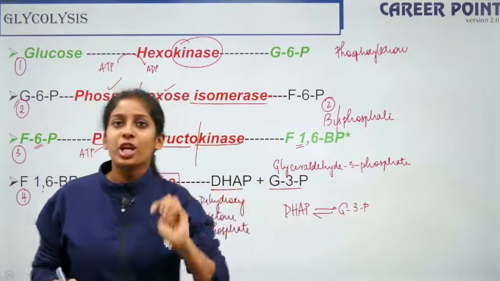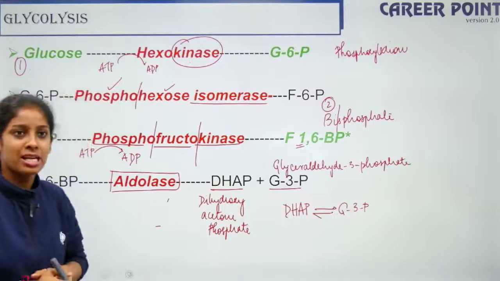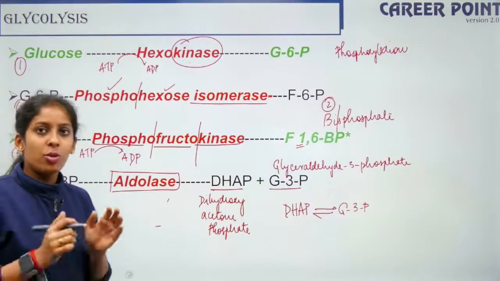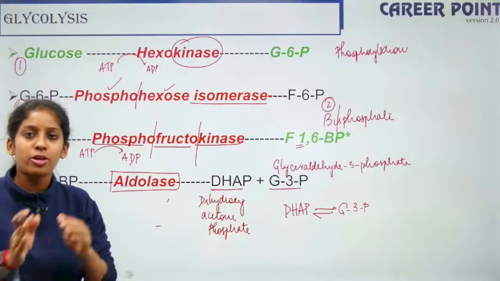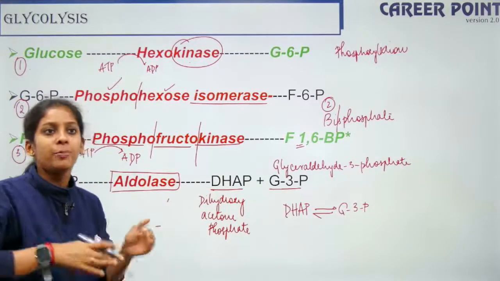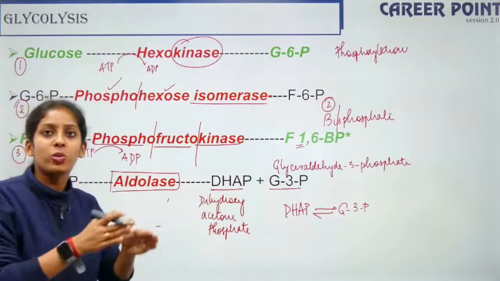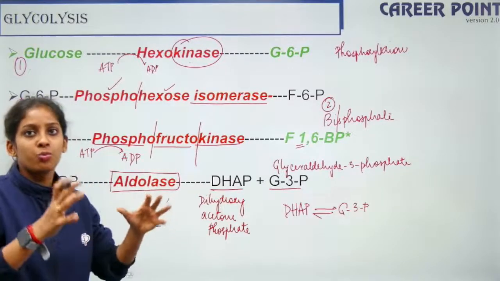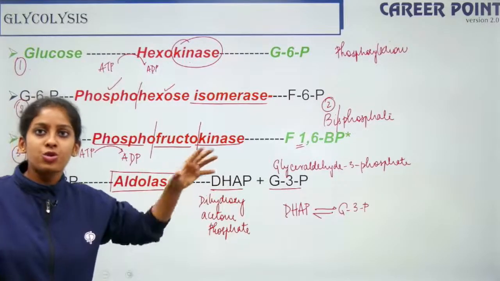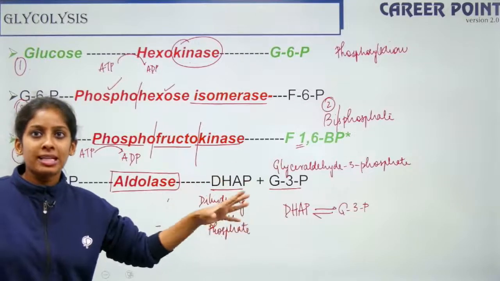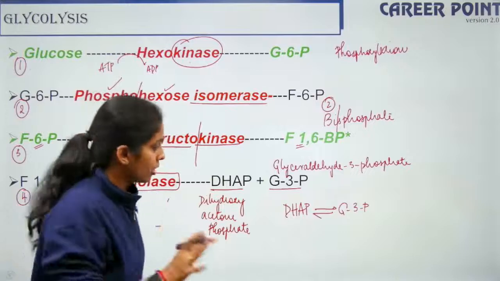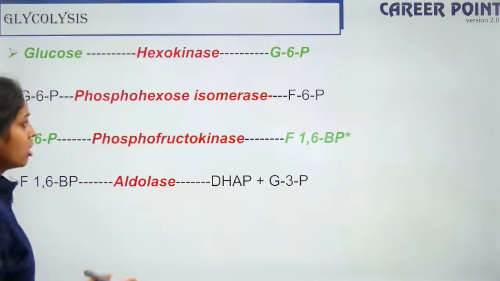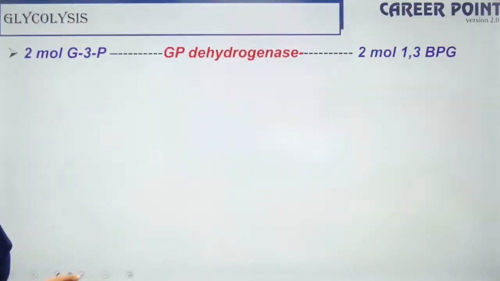So the first 4 equations are clear? Yes. Any doubts so far? So what is the first step? Glucose to glucose 6-phosphate, then glucose 6-phosphate to fructose 6-phosphate, then fructose 6-phosphate to fructose 1,6-bisphosphate. So this fructose 1,6-bisphosphate gives 2 compounds, DHAP and glyceraldehyde 3-phosphate, which are in turn isomers. Clear? Okay, very good. So 4 steps are done. So we go to the next one.